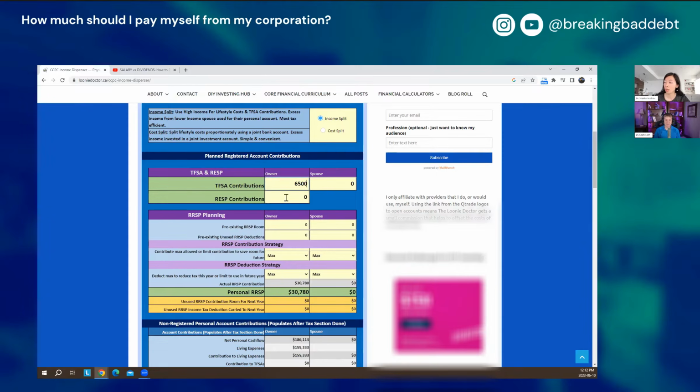That's right. Okay. I don't have a child, so I don't have RESP contributions. But for someone who does have a child, they would determine how much RESP room they would have for that year, right? That's right. Yeah.